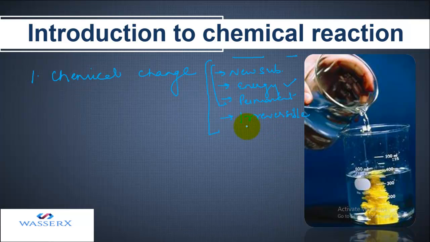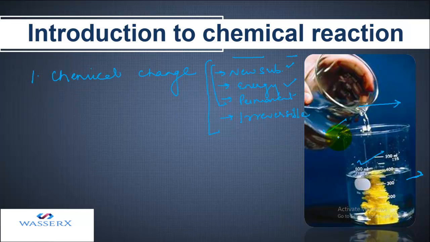So let's take up examples related to these things. First, in it a new substance is formed. Let's look at this figure. What you can make out is that we have a certain chemical in this flask and a certain chemical in this flask, and this chemical is being poured into this flask, and these two chemicals are reacting with each other.